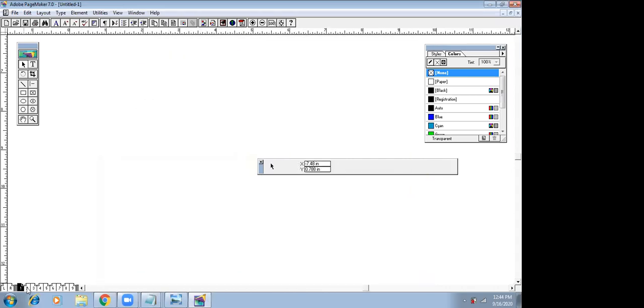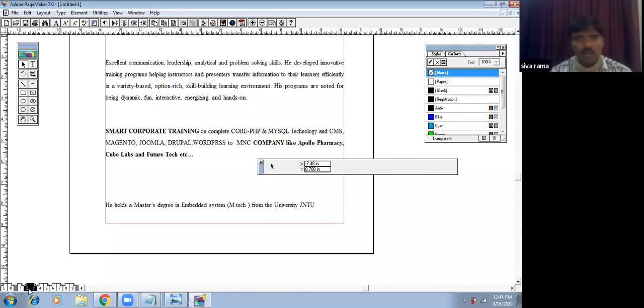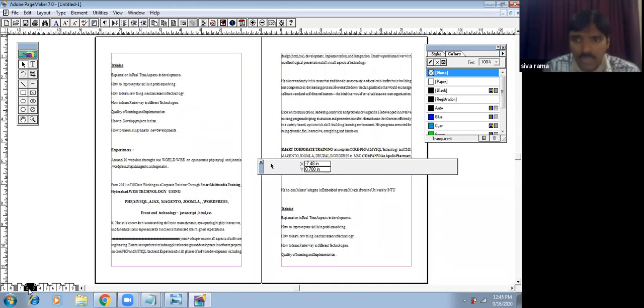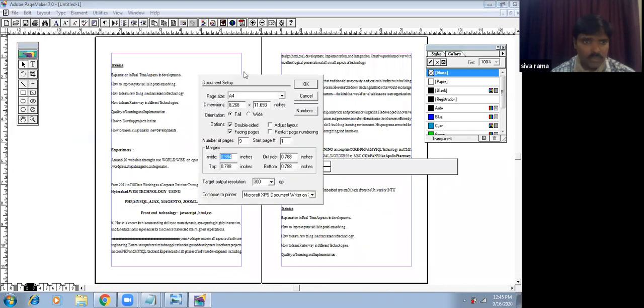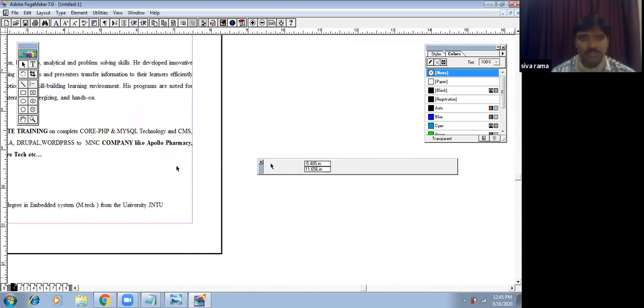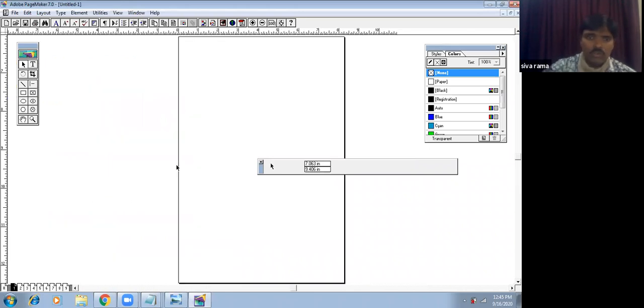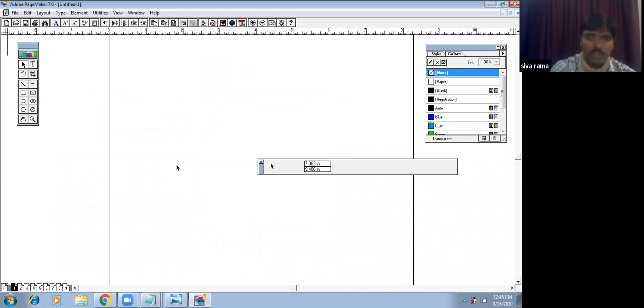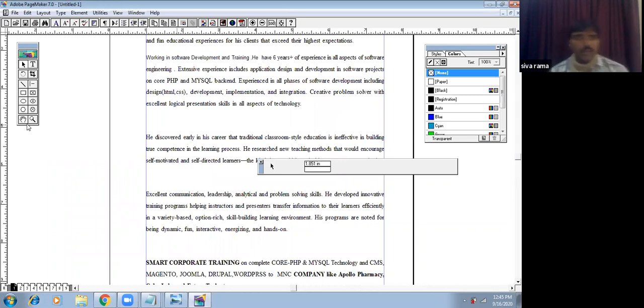Page 1, and pages 2 and 3 are showing side by side like facing pages. I want to view the pages one after another. There is Document Setup, we can go for that. I don't want the facing page, so I turn off the double-sided option. Then one page at a time is showing as a pure view. You can use Control 0 or Control 1 to fit onto the window, and use the hand tool for navigation here.